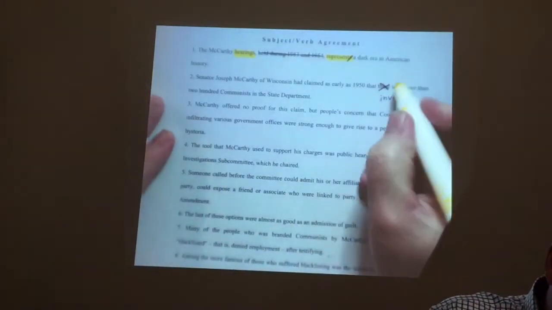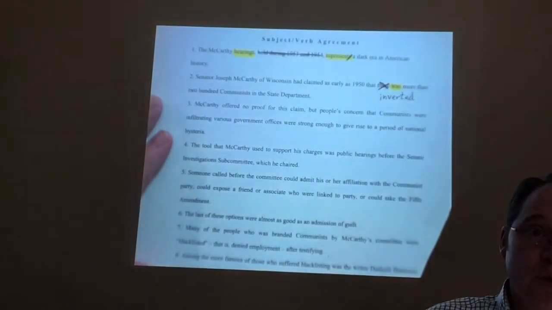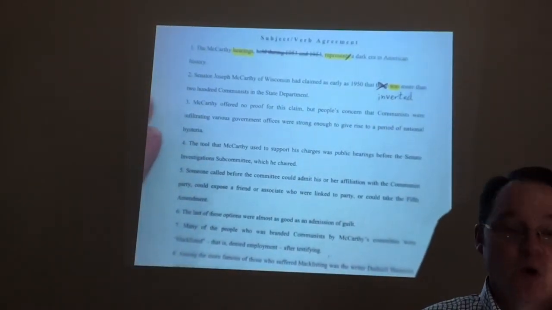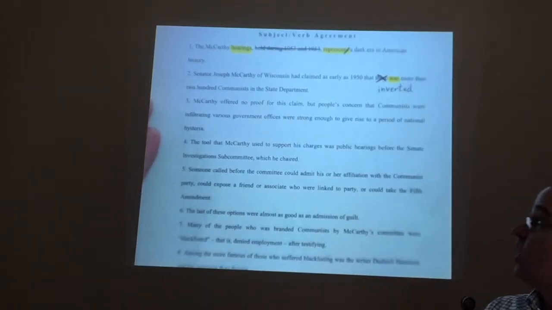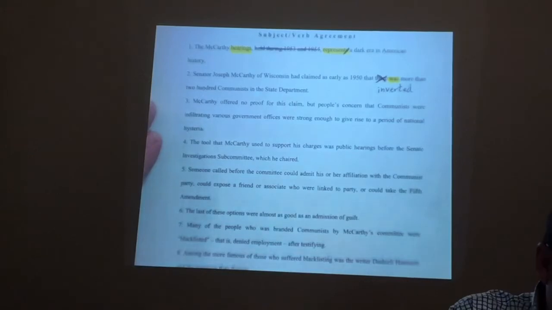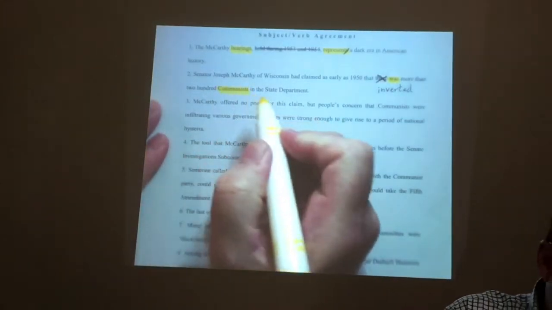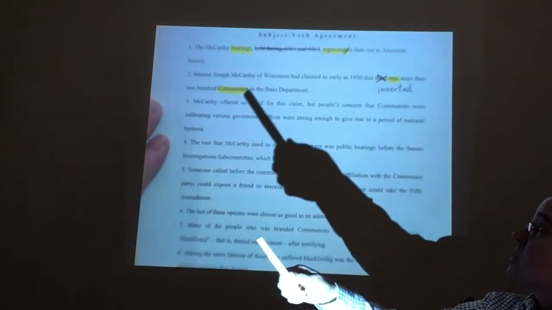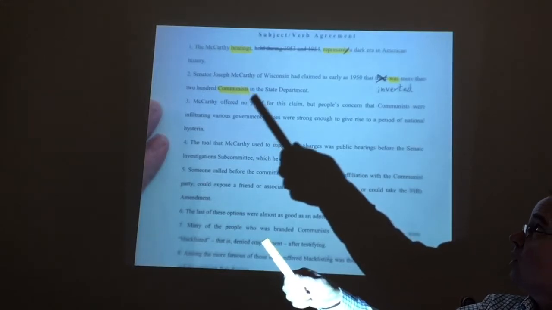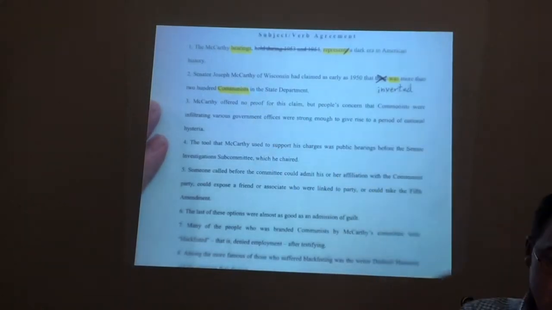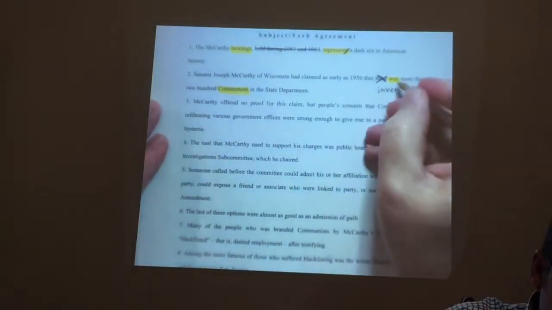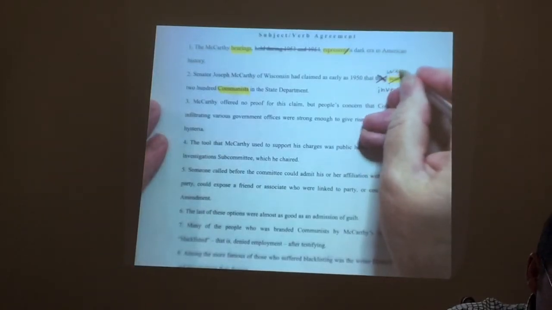So, that means we have to look for the subject of was. And if we look inside of the sentence, we can see it. Communists. Communists is plural. Was is singular. How do we fix it? Were.